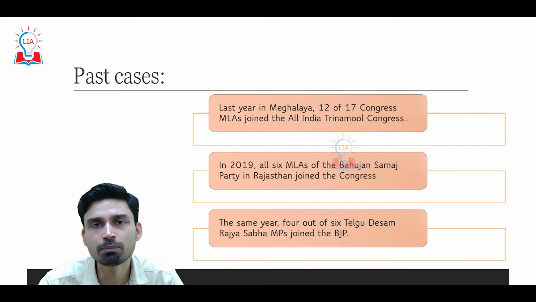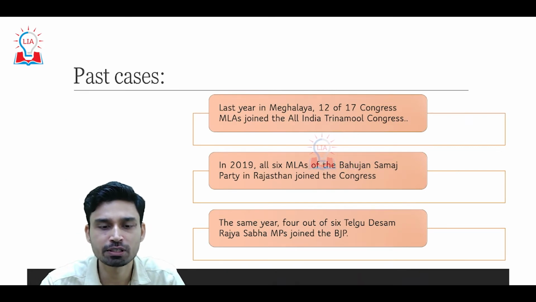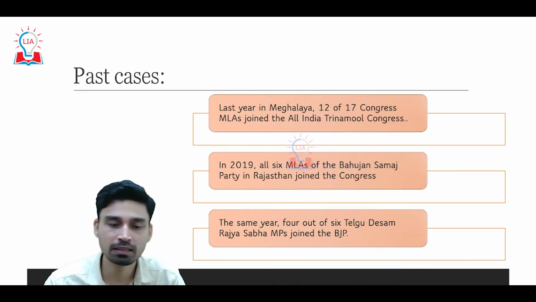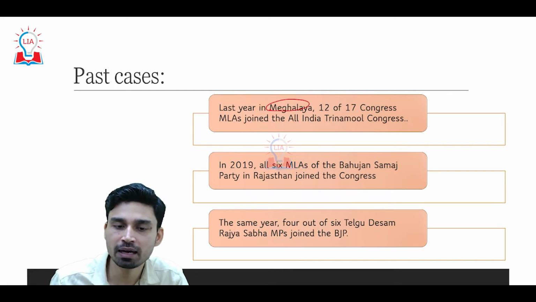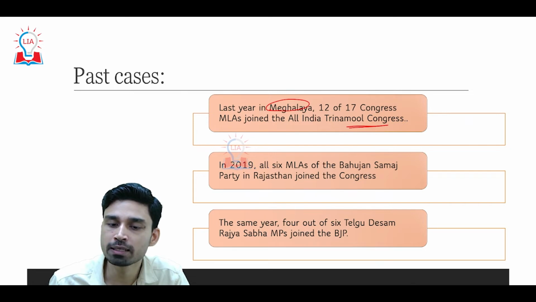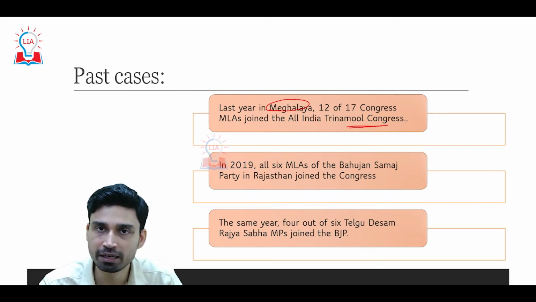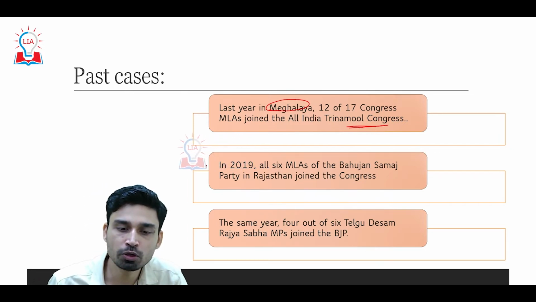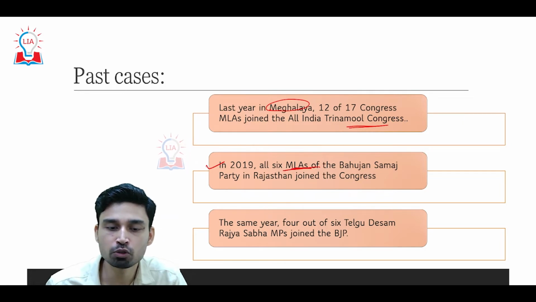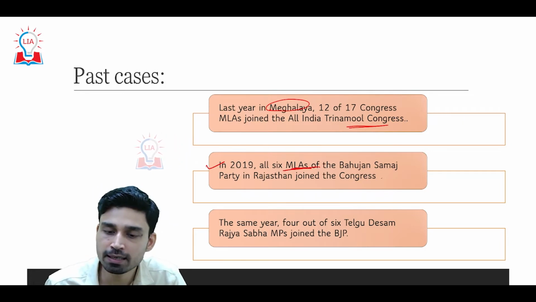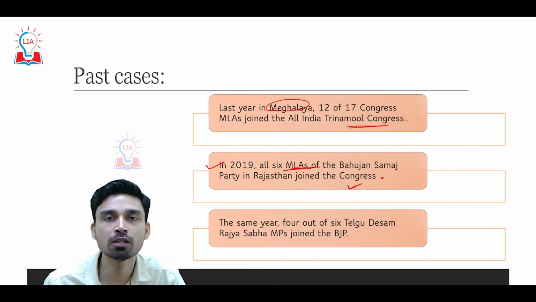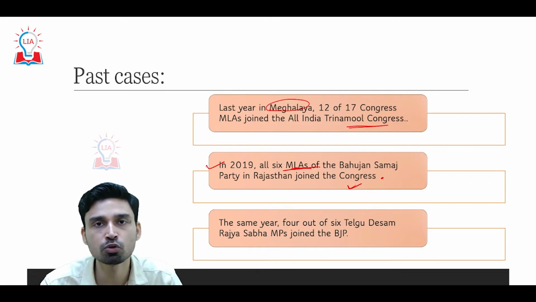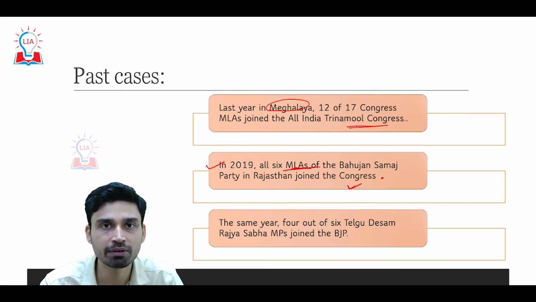So what have been the past cases as far as defection is concerned? In recent times, last year itself, in the case of Meghalaya, around 12 of the 17 Congress MLAs joined the All India Trinamool Congress, and they were under the exception of the anti-defection law. Similarly, in 2019, all 6 MLAs of the Bahujan Samaj Party in Rajasthan joined the Congress, and since all 6 MLAs were joining, they could not be considered under the anti-defection law.